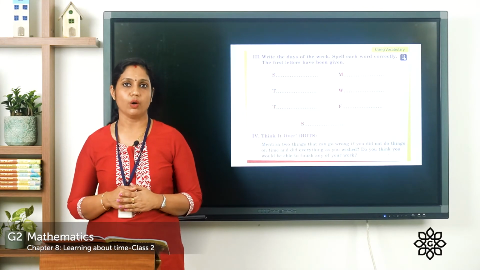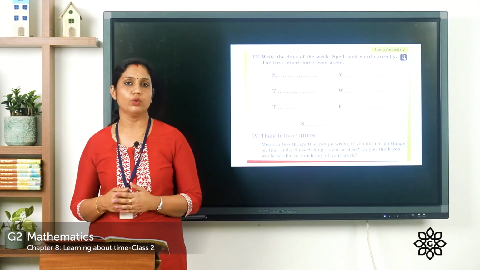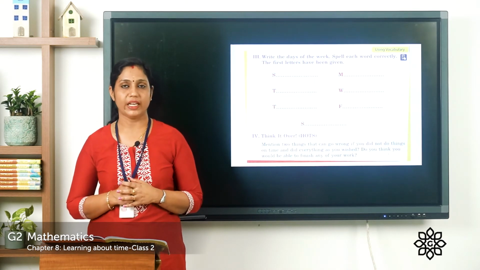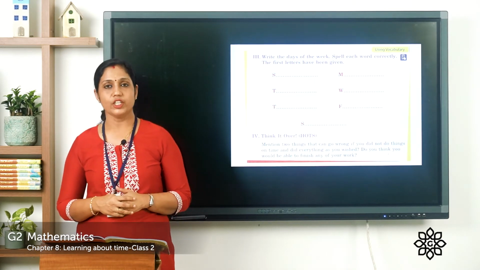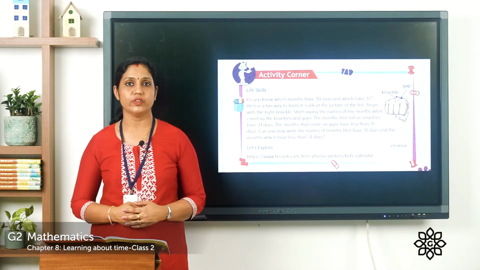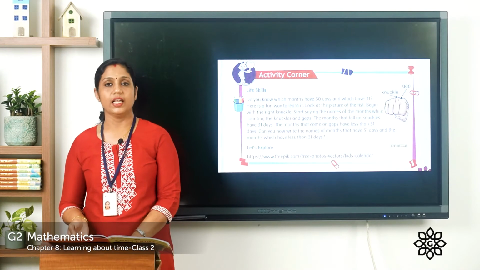When things go wrong, that is when you keep on playing without doing your homework, what happens? The homework, we have a lot of pending work. So we have to finish all our work in time. The next one, we have an activity corner. So look at it. Life skills.